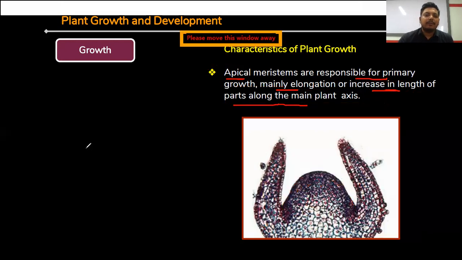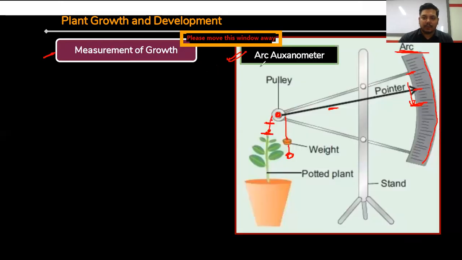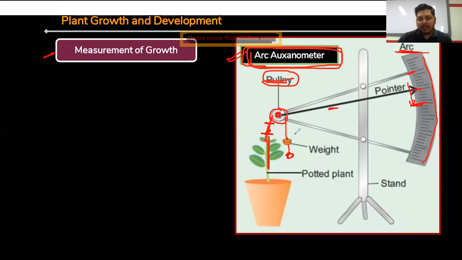Now, measurement of growth. How can we measure the growth? Through the arc auxanometer. It's a major process through which we can measure the growth of the plant. Suppose this is the plant, and a thread is bound to the pulley of the auxanometer, and a weight is hanging from this pulley.